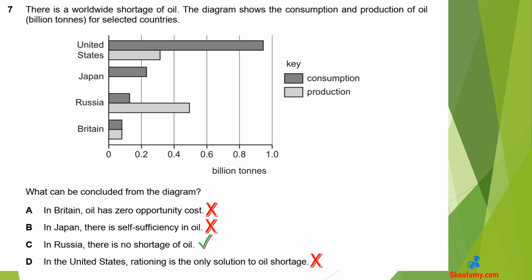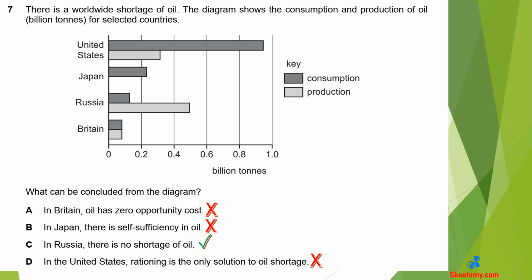Question 7. There is a worldwide shortage of oil. The diagram shows the consumption and production of oil, billion tons, for selected countries. What can be concluded from the diagram? C is correct. In Russia, there is no shortage of oil because production exceeds consumption. Rather, there is a surplus.